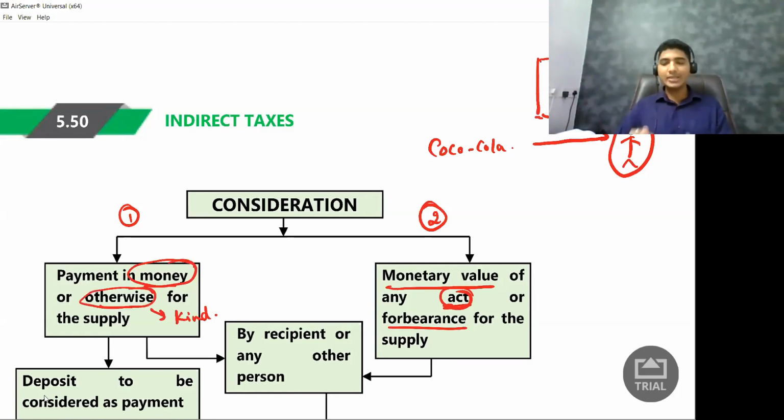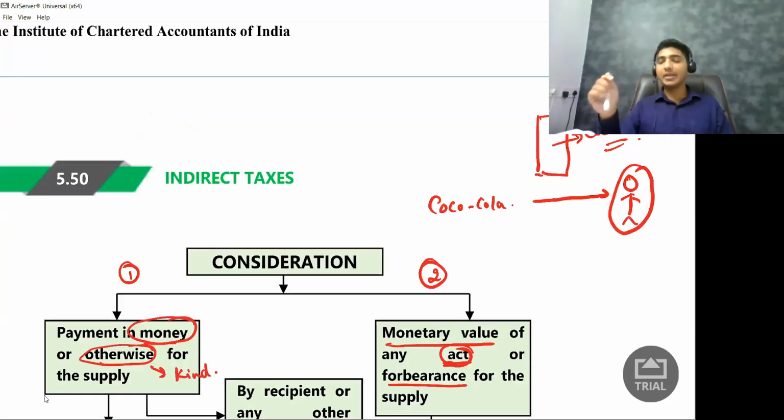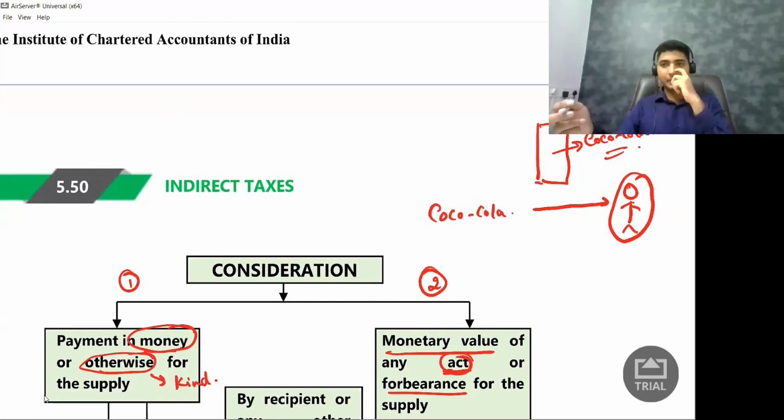The answer is no. So he is not covered under part 1 of the definition of consideration, but he is covered under part 2, where it says it is the monetary value of any act or forbearance. So we need to ascertain the value of the act. Is he doing something or not doing something? He is not selling the products of the Pepsi company. So I need to ascertain the value, and that value will become the consideration.